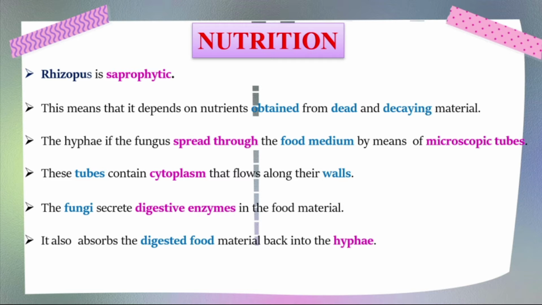What happened here? The microscopic tubes also contain cytoplasm, which flows along their walls. The microscopic tubes secrete some digestive enzymes. The food will change color and smell. We can clearly observe the black dots. What happened? It secreted some digestive enzymes.